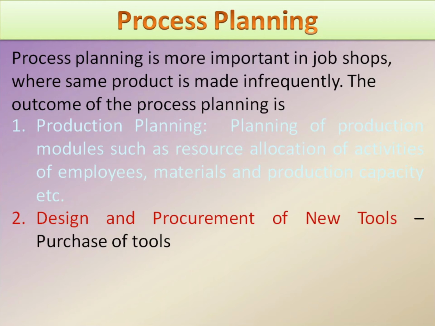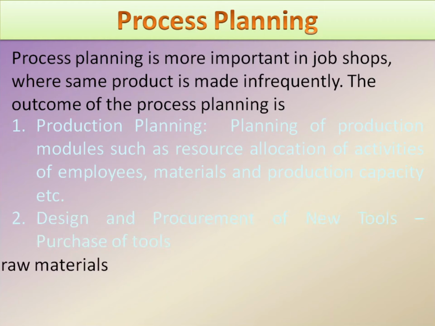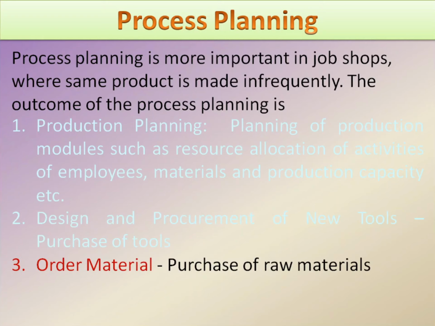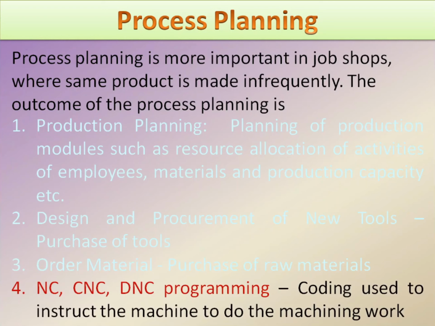The second activity is design and procurement of new tools. It means purchase of tools. In the third case, order material means purchase of raw material. The last one, NC, CNC, DNC programming. Here the coding is used to instruct the NC, CNC or DNC machines to do the machining work. These are the 4 sub-activities carried out under process planning.